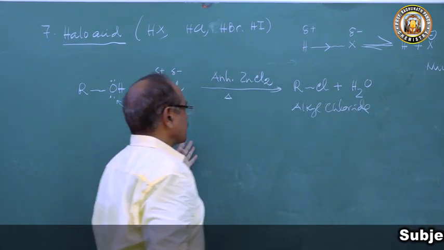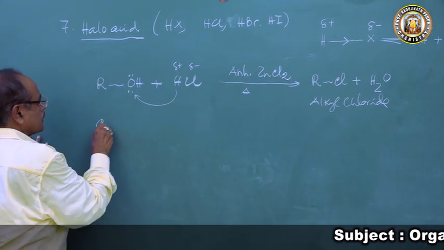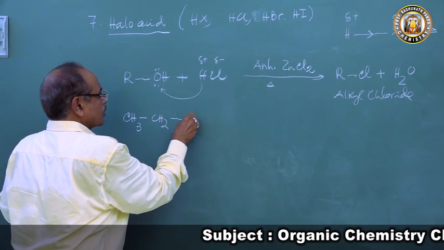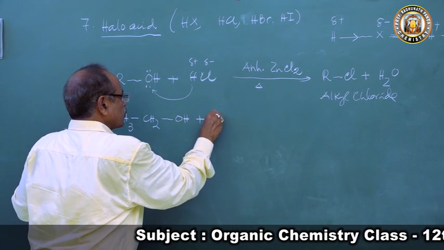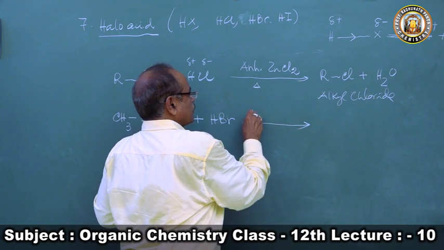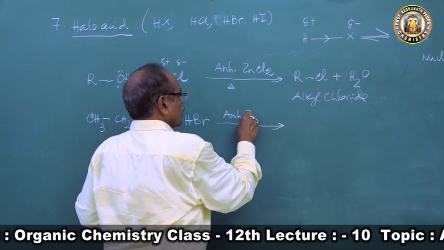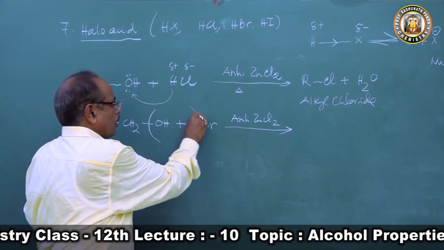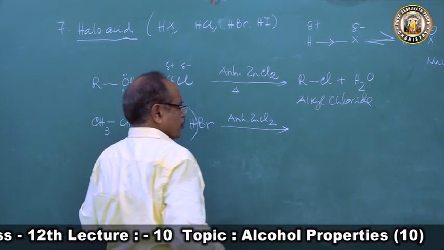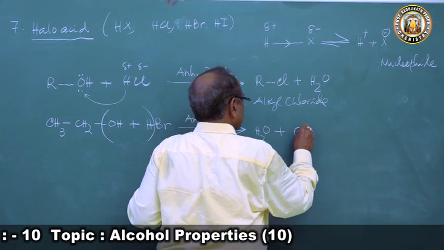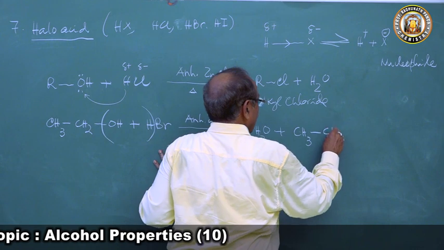Similarly, if you take ethyl alcohol, CH3CH2OH, and treat it with HBr, hydrogen bromide, in the presence of anhydrous zinc chloride, which catalyzes the reaction, the OH group of the alcohol is substituted by the Br to form a molecule of water, and it forms ethyl bromide.